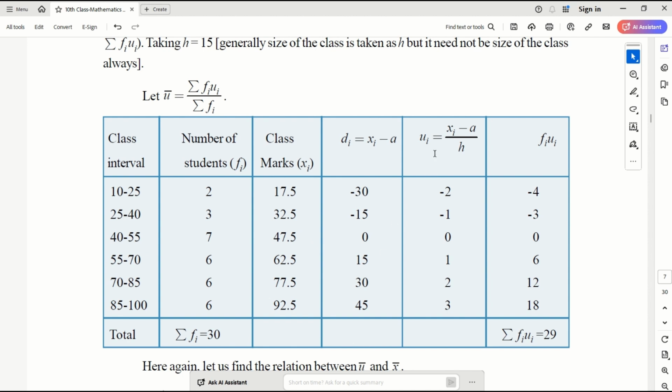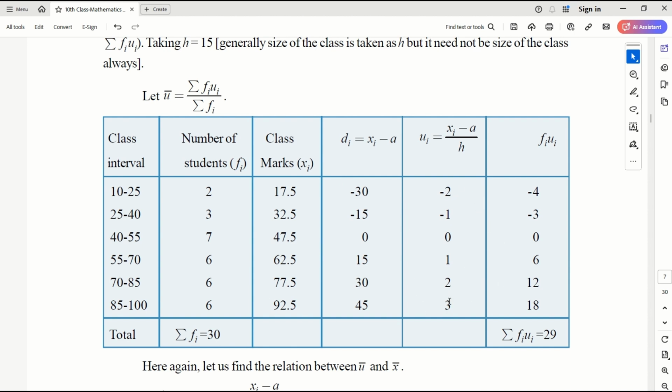Now deviation divided by h. h is nothing but the class size. Class size is 15 here, so h is equal to 15, right? If I divide minus 30 by 15, I get a still smaller number, minus 2, minus 1, 0, 1, 2, 3. This is a much smaller number. This is more complex here, this is slightly better, and this is even better.